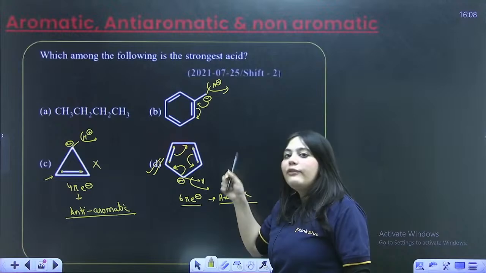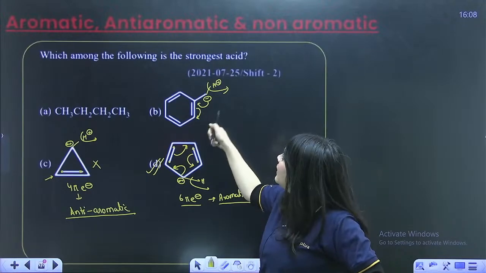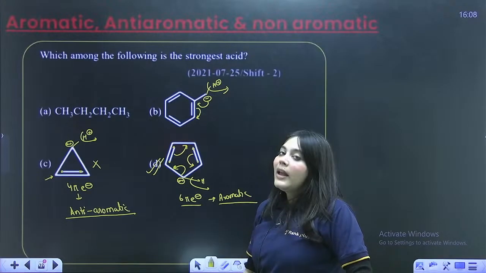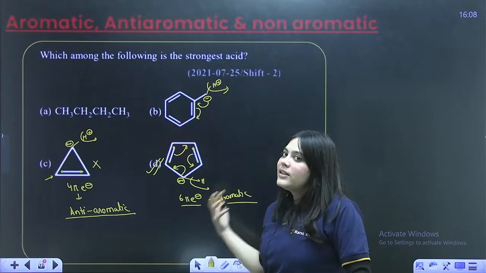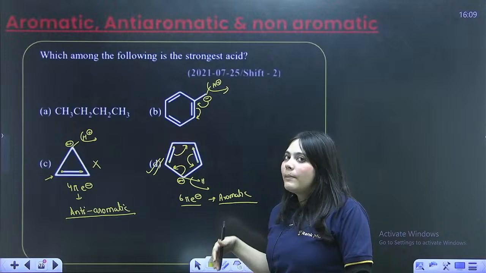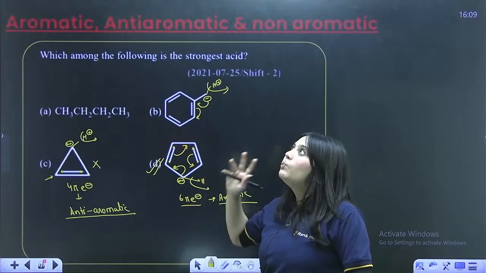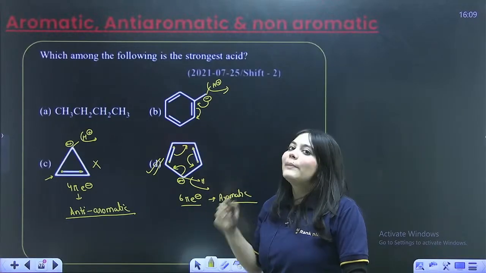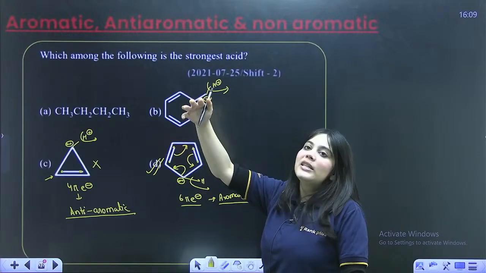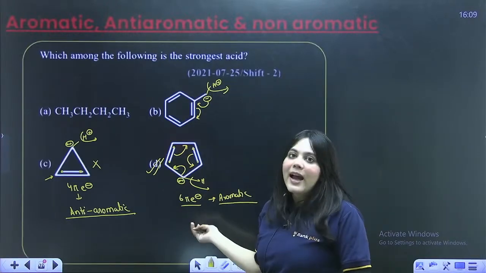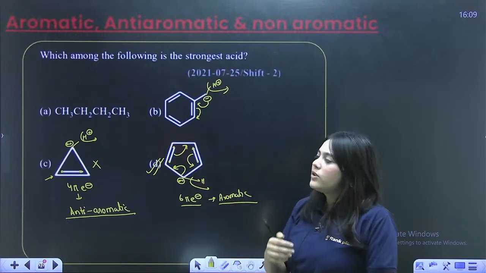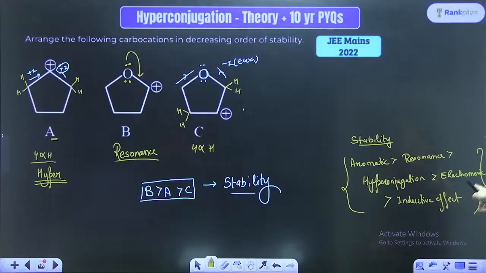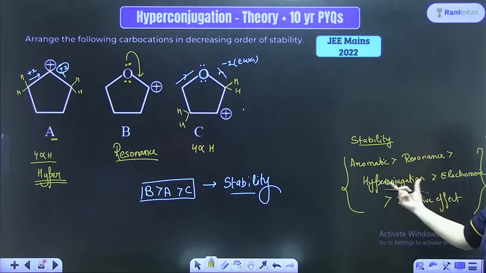In B, definitely resonance is present. Definitely the negative charge is stabilized by resonance. But still, resonance-stabilized compounds are weaker in stability as compared to the aromatic. Aromatic compounds are more stable. There is a hierarchy of stability in organic chemistry. The most stable are these kinds of compounds, which are aromatic, followed by resonance, followed by hyperconjugation, as I just told you in the series over here. Aromatic compounds are the most stable, followed by the resonance hybridized compounds, right?